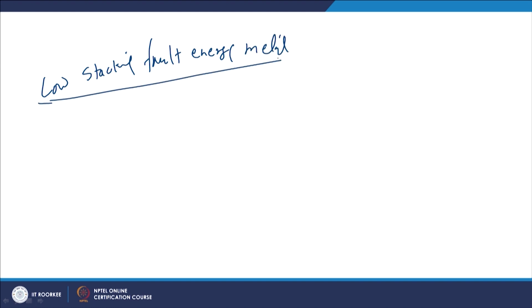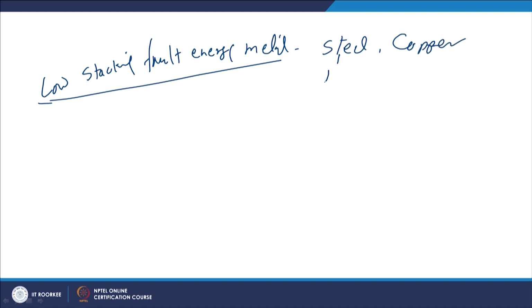So, when low stacking fault energy metals are subjected to welding by a solid state joining process, the behavior of the weld joints with regard to structure and properties is completely different compared to what we normally observe in fusion welding. Such metals are steels and copper alloys.